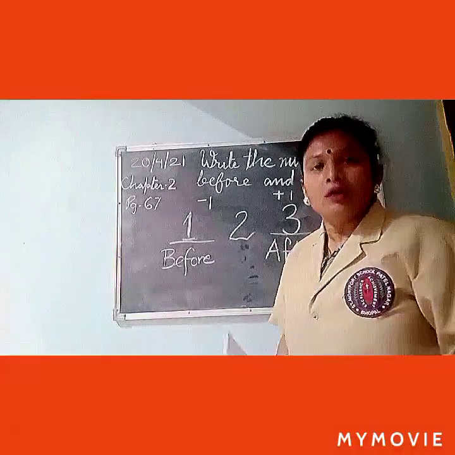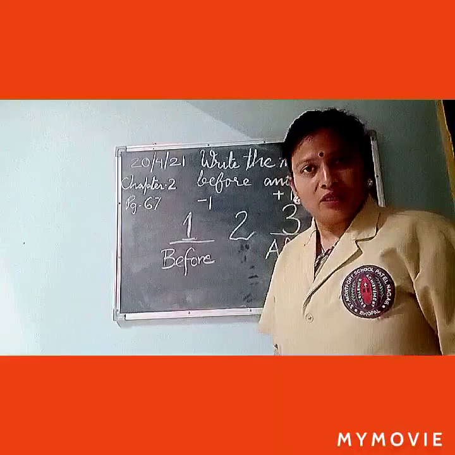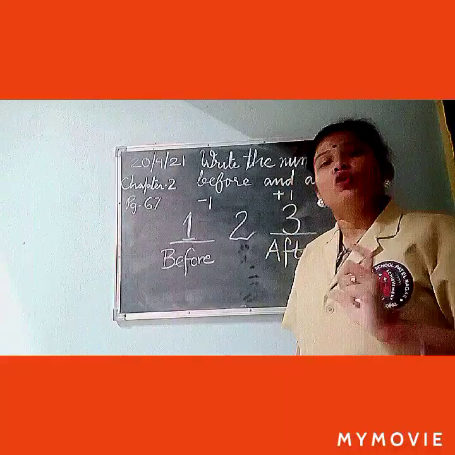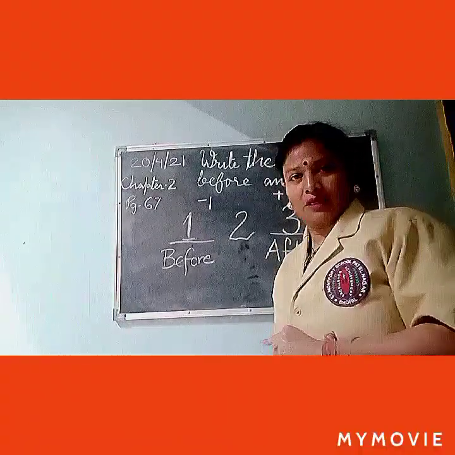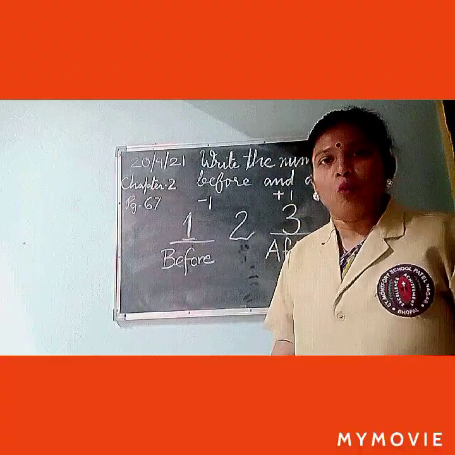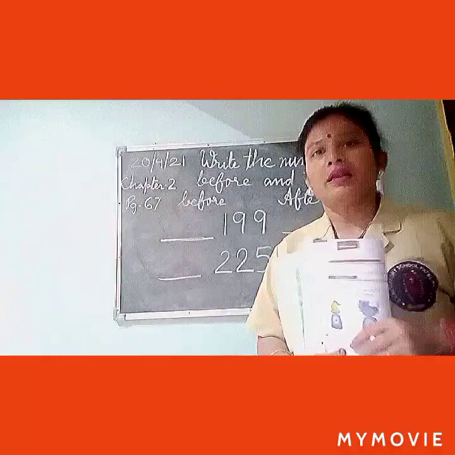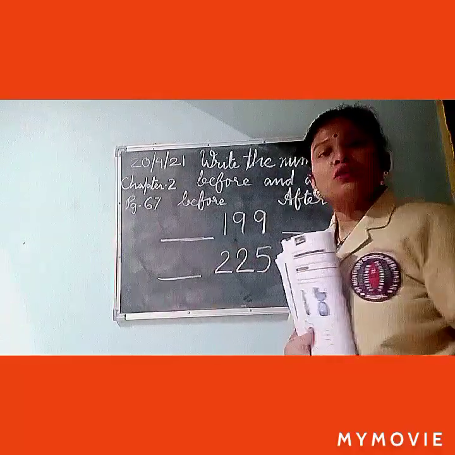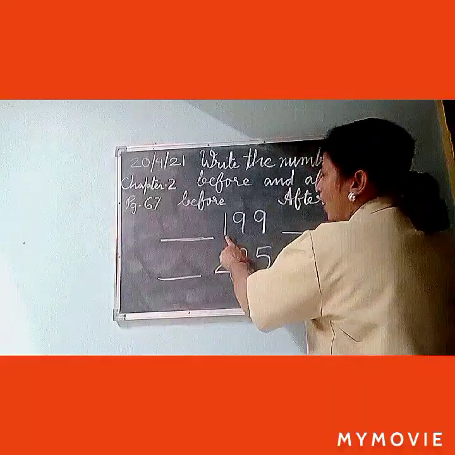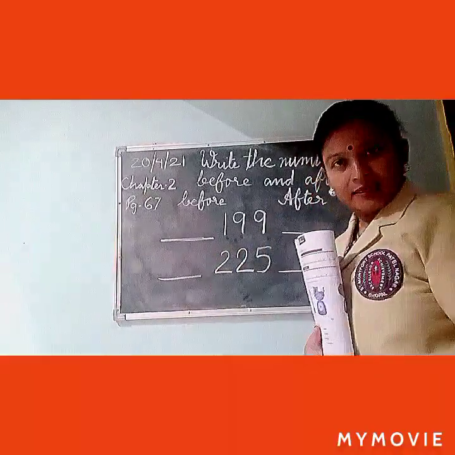In your book, a few numbers are given and in that you have to write first before, then after. Let's do the sums one by one. Here are the two sums. First, you have to recognize the number 199.